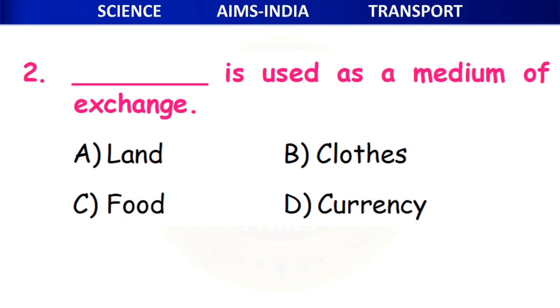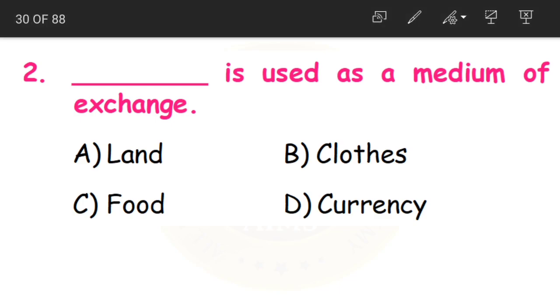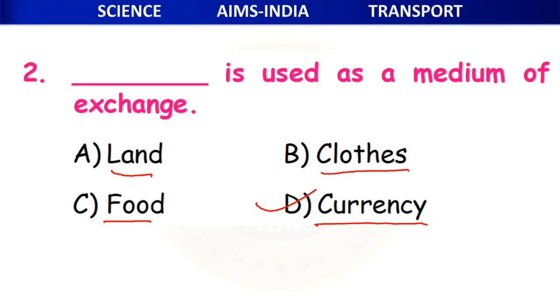Okay, now the second question. Dash is used as a medium of exchange. Here medium of exchange is nothing but buying and selling. If you want to buy something, if you want to sell something, what are you going to use as a medium? That must be the answer. Either land, clothes, food or currency. For buying and selling, what will you be using, children? The currency, money. So D is the answer.